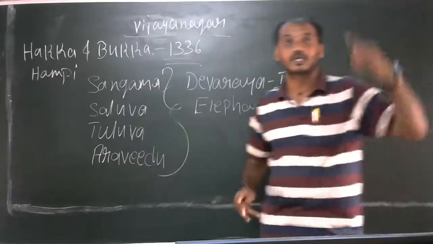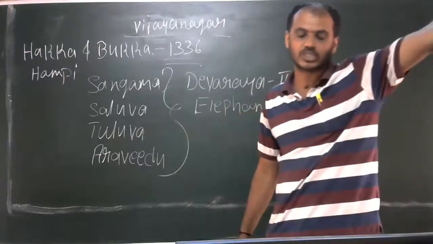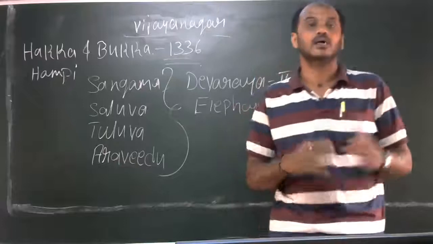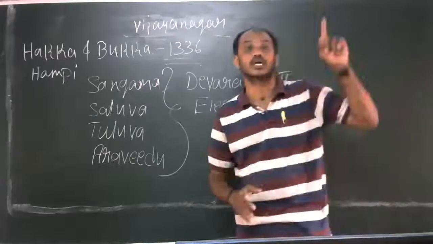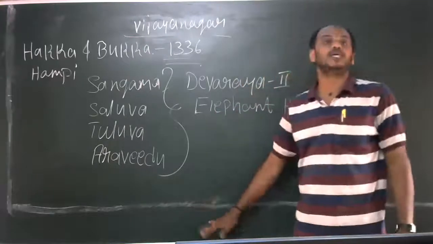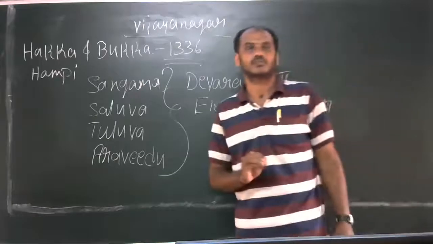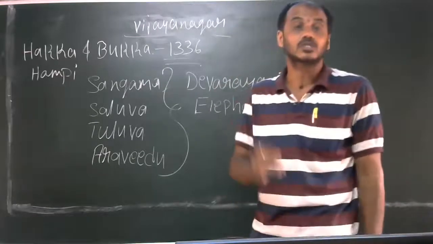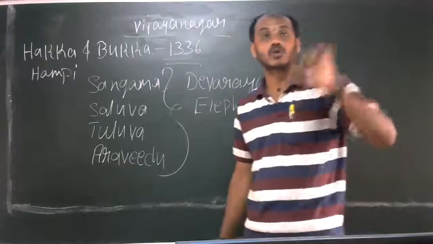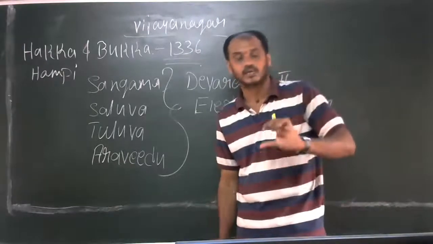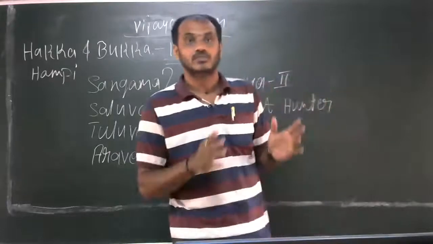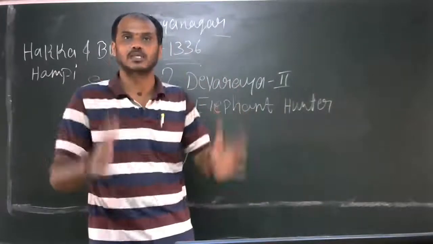He expanded the kingdom up to the Krishna River in the northeast, and he also defeated the Kerala ruler and received royalty from Kerala and Sri Lanka. Complete South India was under his control. He defeated the Kerala ruler and received royalty or tribute. In Kannada, we call it Kappa Kanike. So he received tribute or royalty from the South Indian land, from Kerala, even from the Sri Lankan king. For this reason he earned the title Dakshina Patada Chakravati.